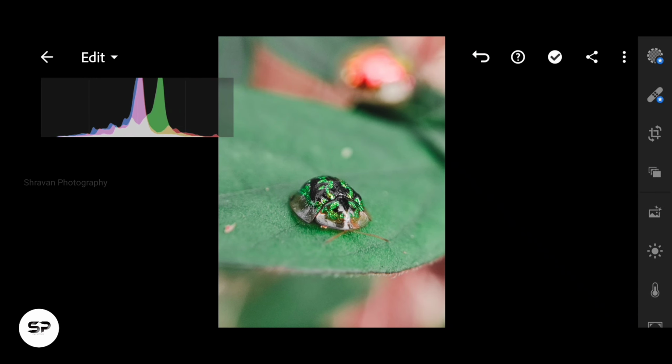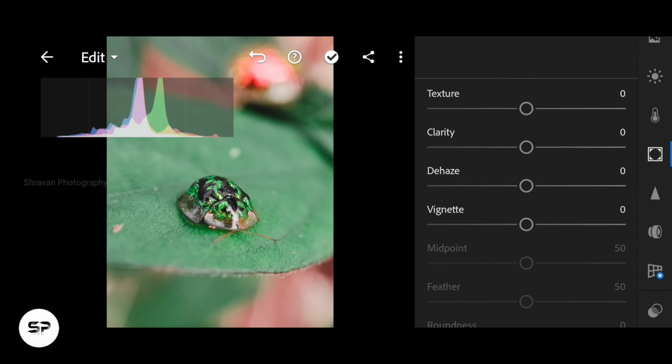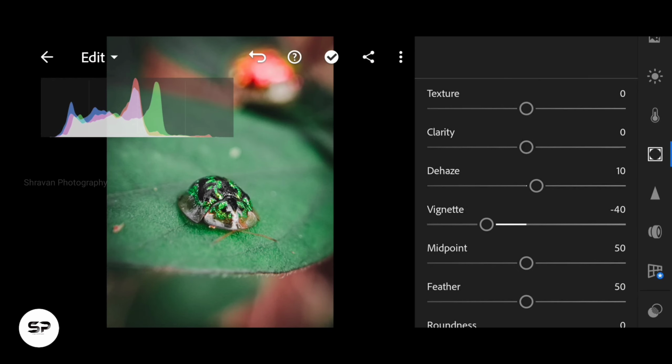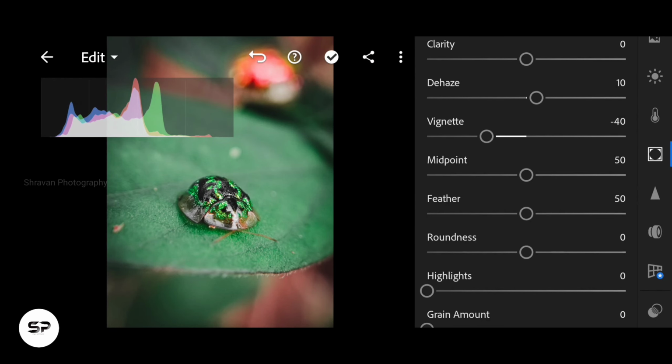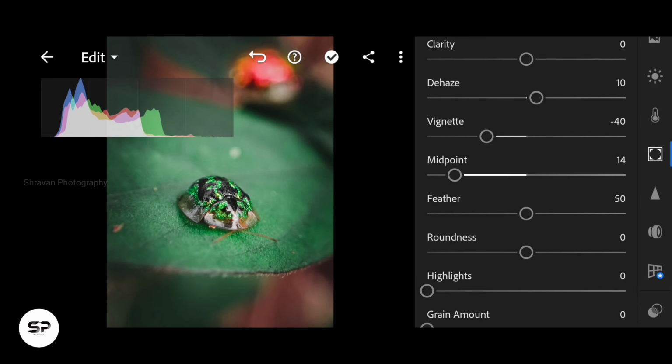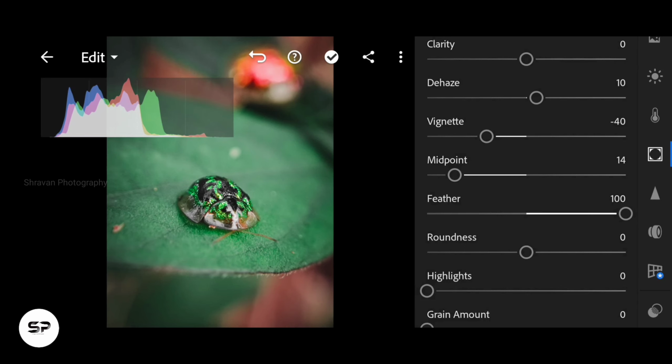Now select the effect menu. First adding some dehaze, decreasing the value of vignette -40 and the midpoint value 14, increasing the maximum values in feather, roundness and highlights.